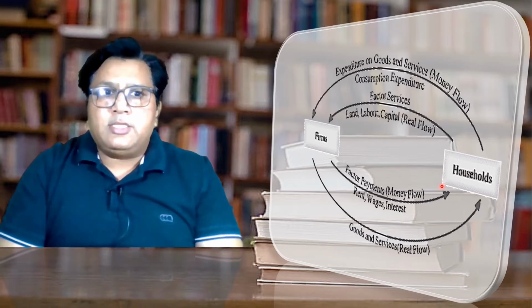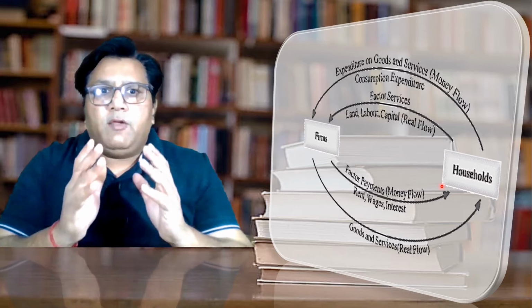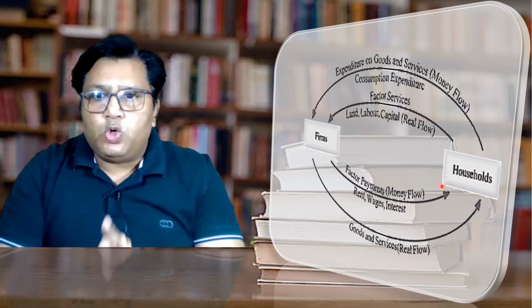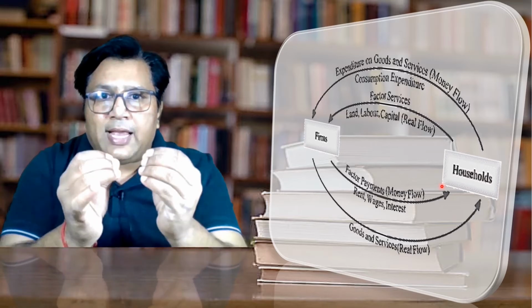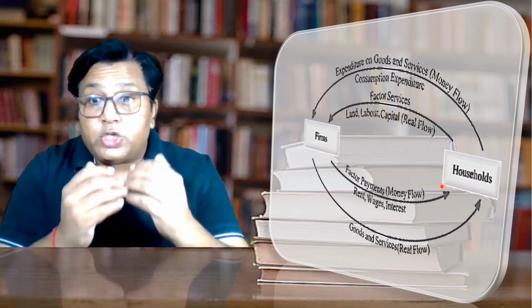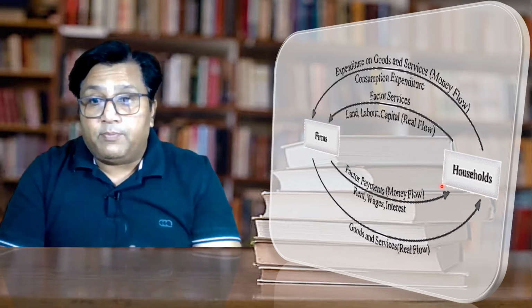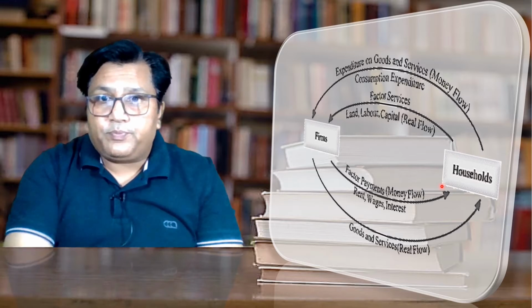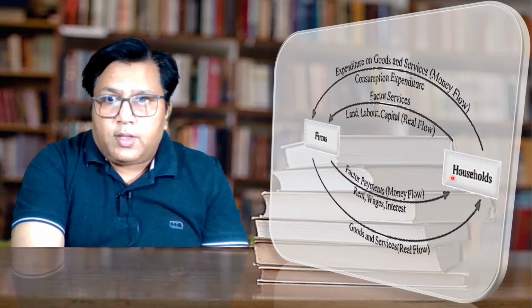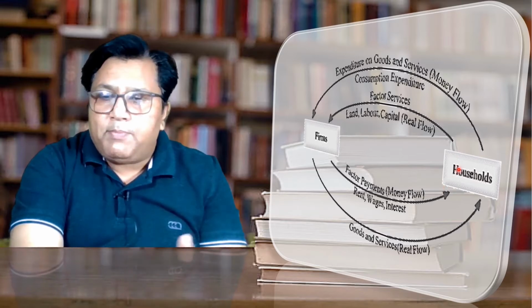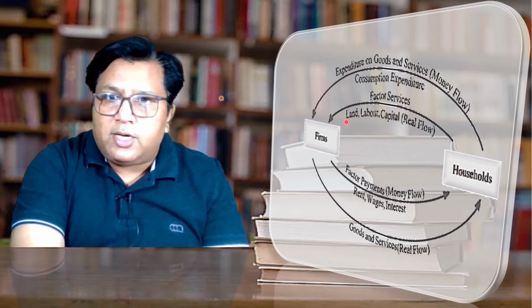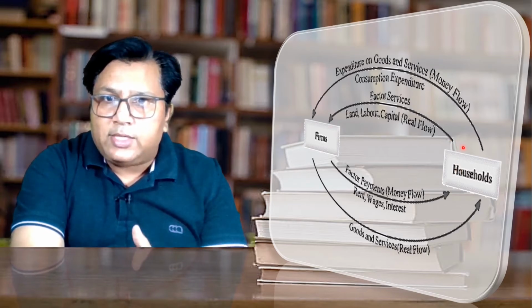A very important thing, just listen. With the help of the circular flow model that you can see over here right now, we can estimate the national income for the economy. The question is how we can calculate the national income with the help of the circular flow. We can calculate the national income by two methods. One is the income method. How can we calculate the national income from the income method?